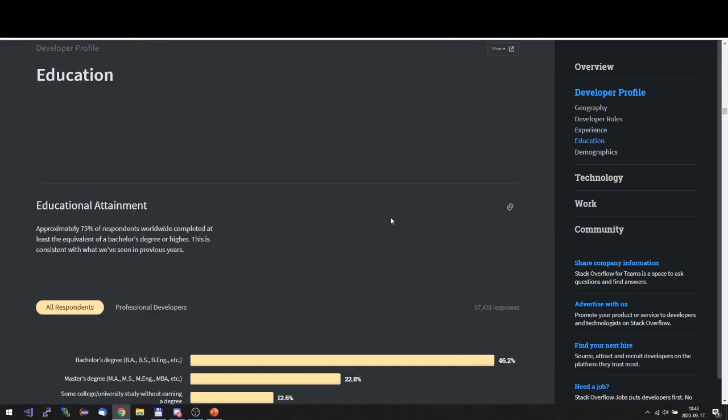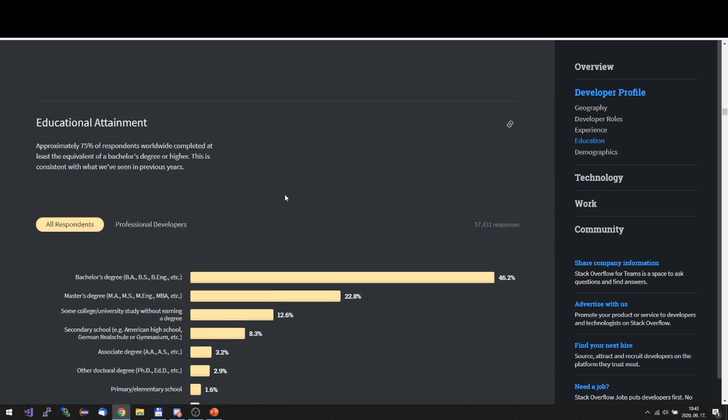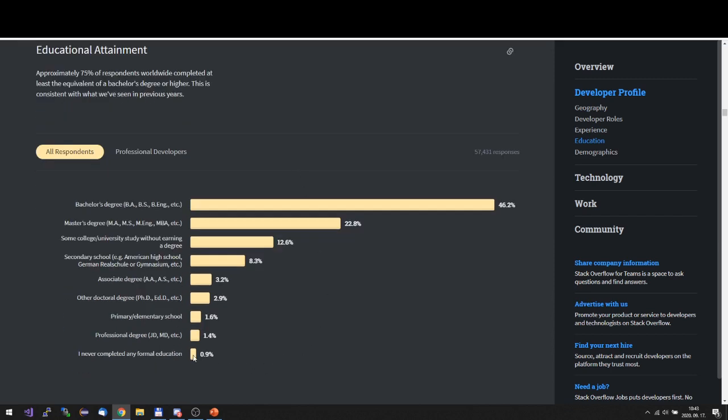For example, this one. I found this very fascinating. So most of the Stack Overflow users have a bachelor degree. This really surprised me, and several of them have even a master degree, and only a low number of them have no education. This is interesting because I thought that the tendency today is that less and less people go to universities to learn programming.